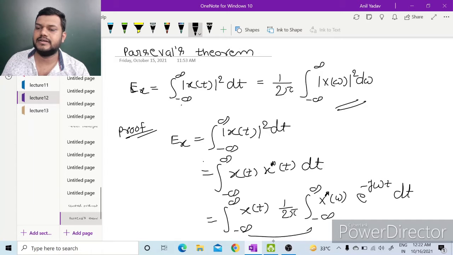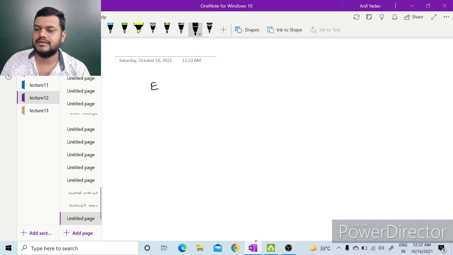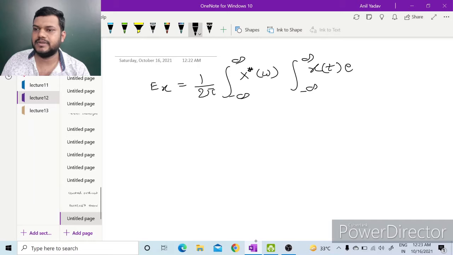These integrations are linear operations, so we can interchange them, and we can also change the limits. So we can write the energy as 1 upon 2 pi times the integration of X conjugate omega times the integration of x(t) e to the power minus j omega t dt, d omega.